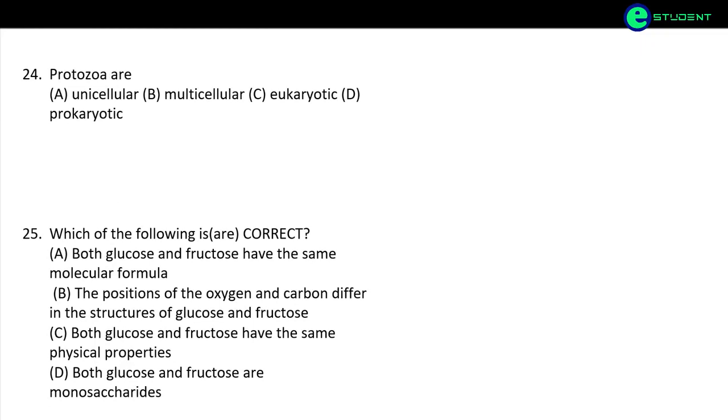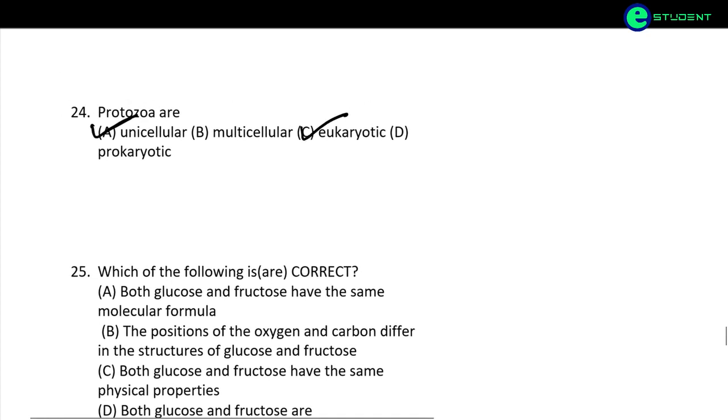Protozoa are... so we know protozoa are multicellular organisms. Okay, I'm so sorry. Protozoa are actually unicellular organisms, and they are eukaryotic organisms.